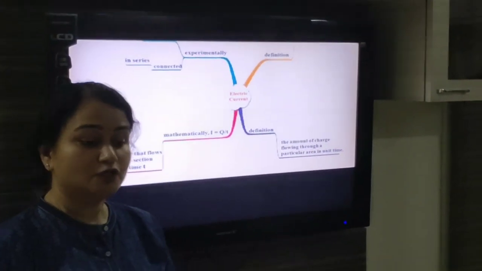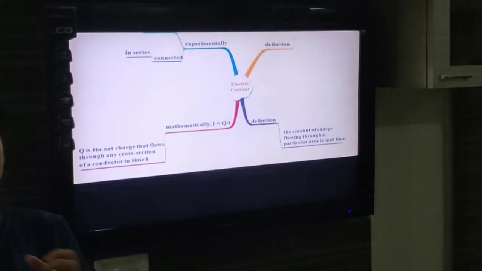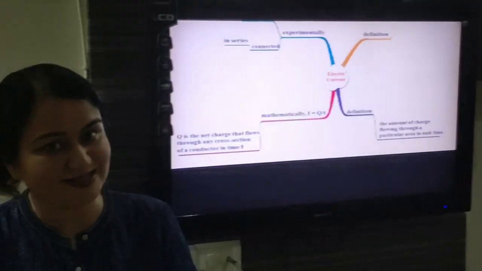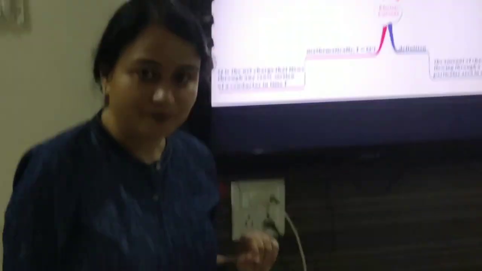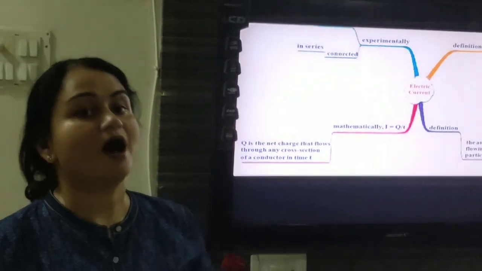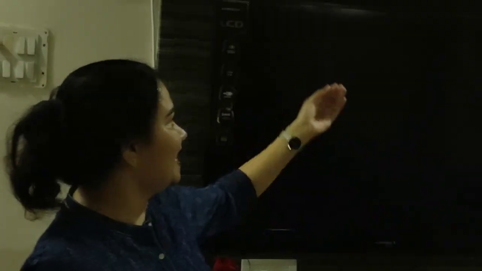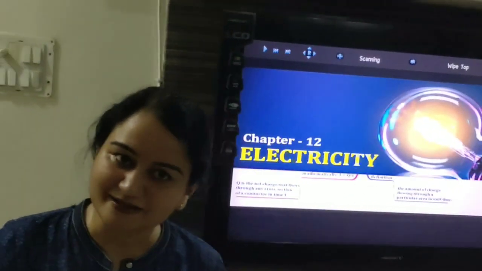Fine. So with which appliance, with which apparatus, can we measure the amount of current flowing in a circuit? That is known as an ammeter. The appliance with which we can measure the current flowing in a circuit is known as an ammeter.